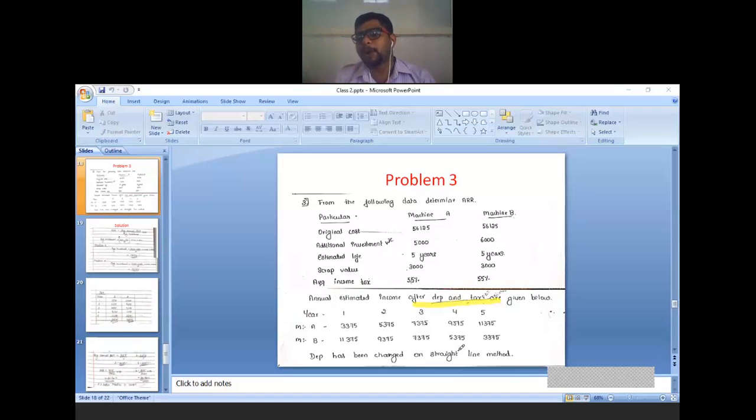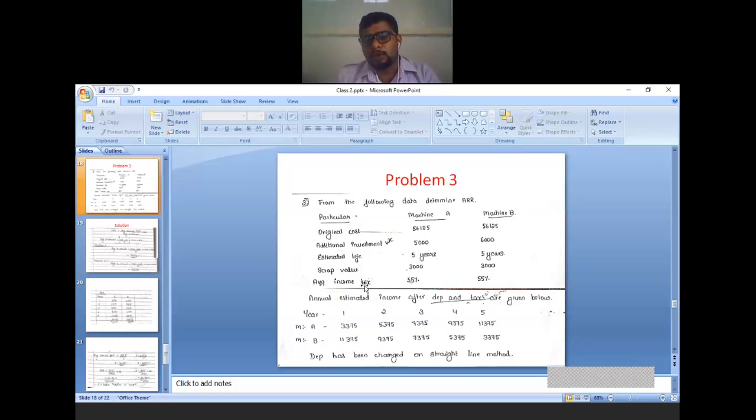What is given in the problem, that is very important. So in this particular problem, PAT is given in the problem. Therefore depreciation you should not adjust, tax you should not adjust. So PAT directly given, depreciation and tax you need not deduct. Depreciation has been charged on straight line method, not a problem. They are misleading. So don't deduct again depreciation, already it is adjusted. Now next